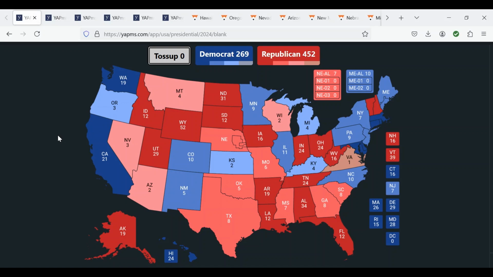When I do apply the polling error to the polls, I will only be using polls from this month, but if any state does not have any polling data from this month of June, then we will use the most recent poll to come out of that state. As always, we will use data that both includes and excludes third parties. However, if any specific poll has data for both, then we will only use the data that includes third parties. With all of that information out of the way, let's get predicting.